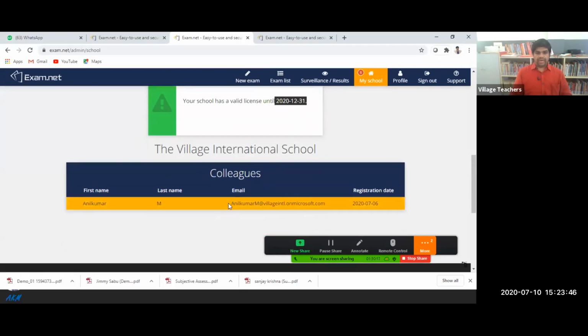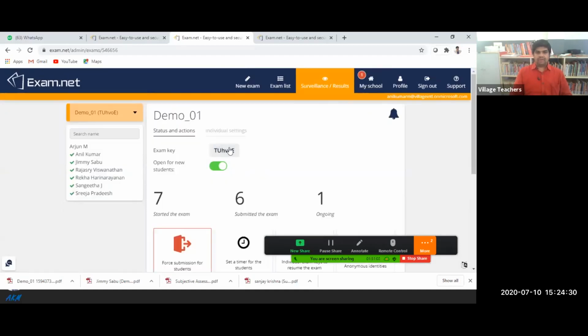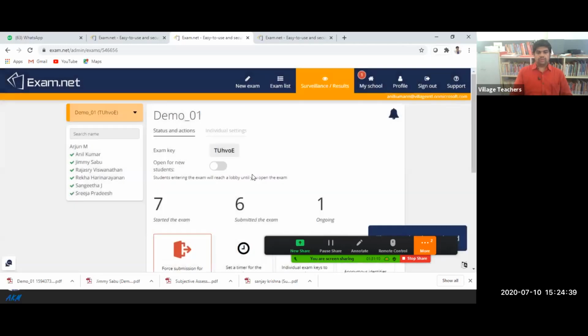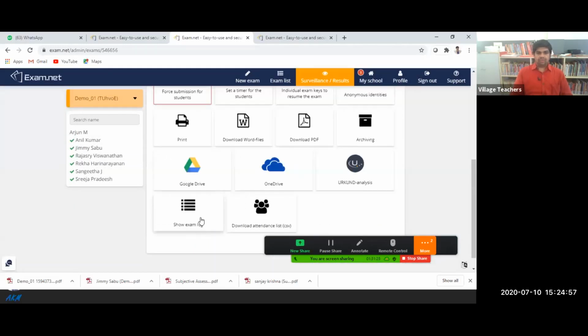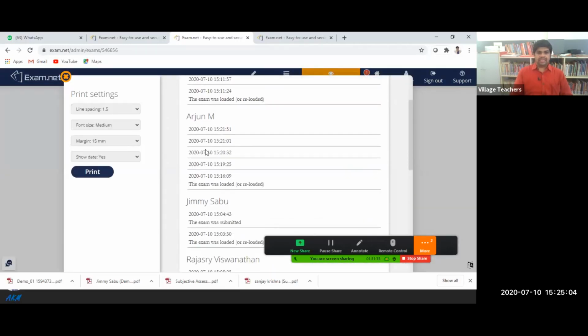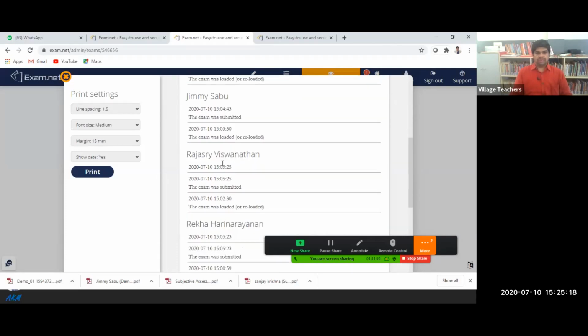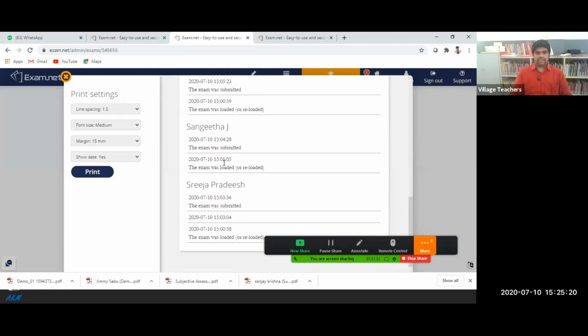The Microsoft login ID also we got for 1 year license. And once the examination got over, you can just disable this key, close it. I'm closing this examination for this, and show examination log also, examination status. Arjun M, how many times I change the window. That is in between I'm using the Alt tab. So whenever I'm using the Alt tab option, all those situations, the system will notify the teacher. Jimmy ma'am, Rajeshri ma'am, Rekha ma'am. So we'll get the notification like this.